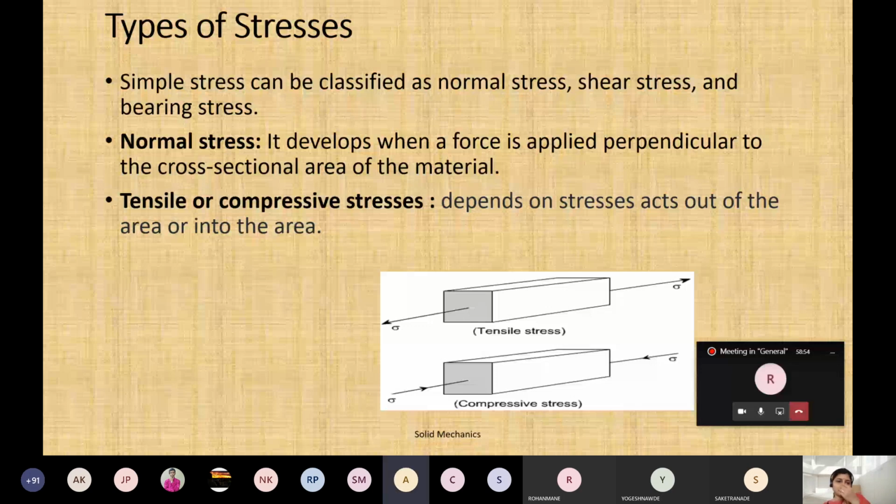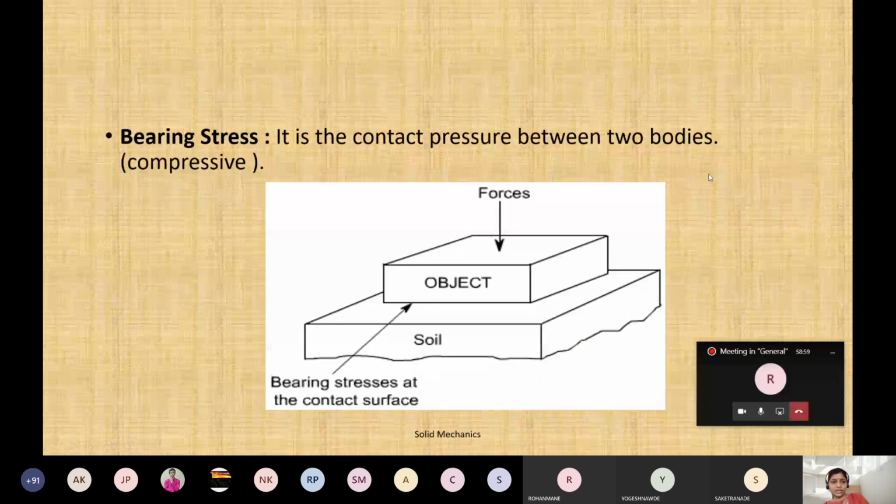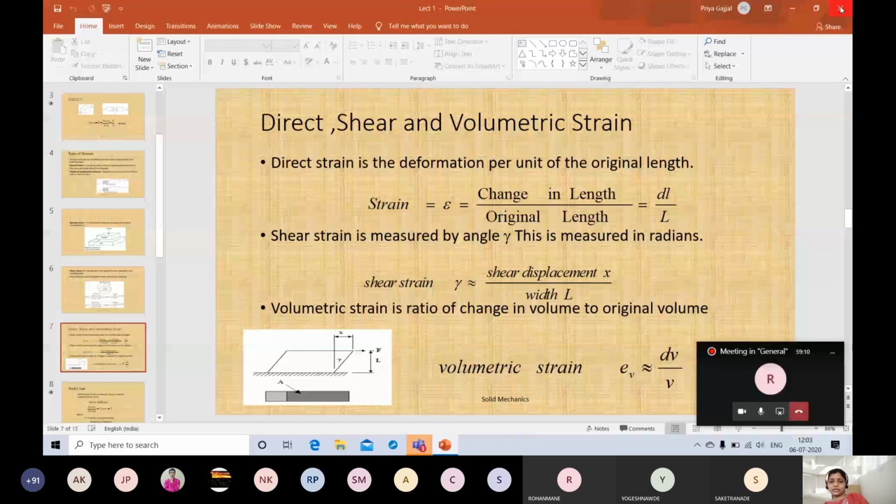Yes, ma'am. Yeah, now this bearing stress and all that, I'll take in the next lecture, because once we start with this one, slowly the numericals will start here. Okay. So all this one by one we will take.